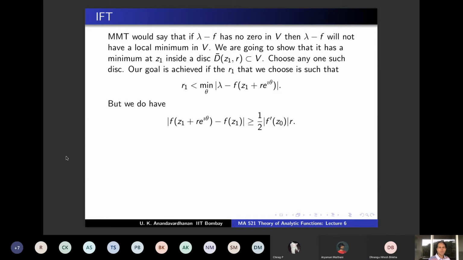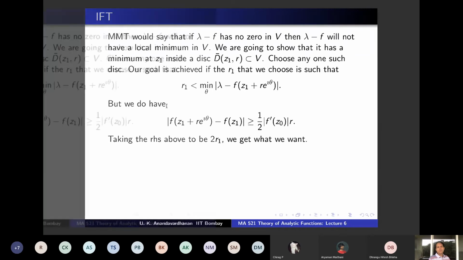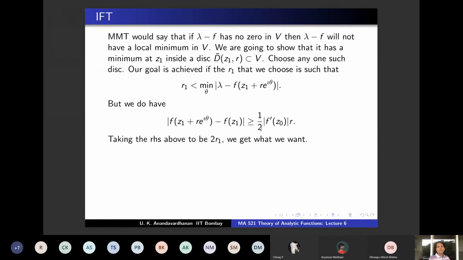So you choose R1 so that 2R1 is this: take the whole RHS to be 2R1, then you are done.